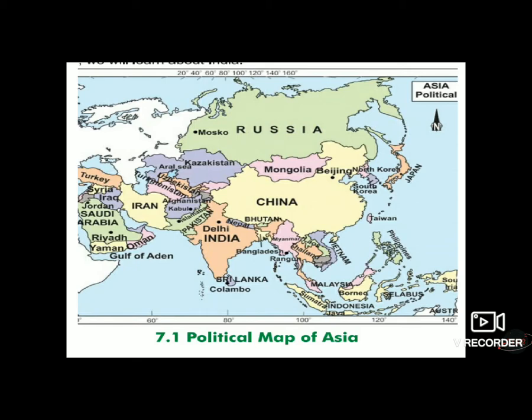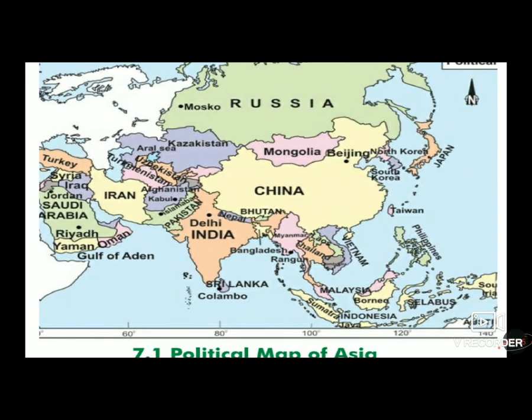India is included in this continent. We can see India shown in brown color at the bottom of this map, where the Indian Ocean lies near the island of Sri Lanka. As we can see, India's border is shared with other countries. So our first point was the location of India, and in this map we have seen the location of India in the Asian continent.